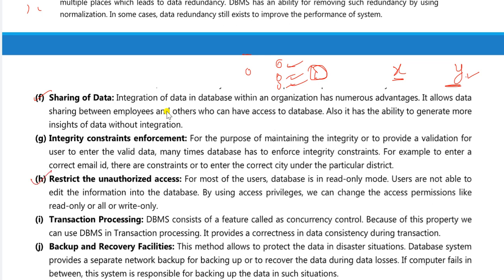It means only authorized persons can read the database. Unauthorized persons are unable to edit the information in the database. They need to get authorization. How will they get the authorization? For every company there will be a database administrator. The database administrator gives the access, that means gives permissions, to each and every person in the database. You see, this person is customer sales support, and this person is HR, and this person is a sales representative.